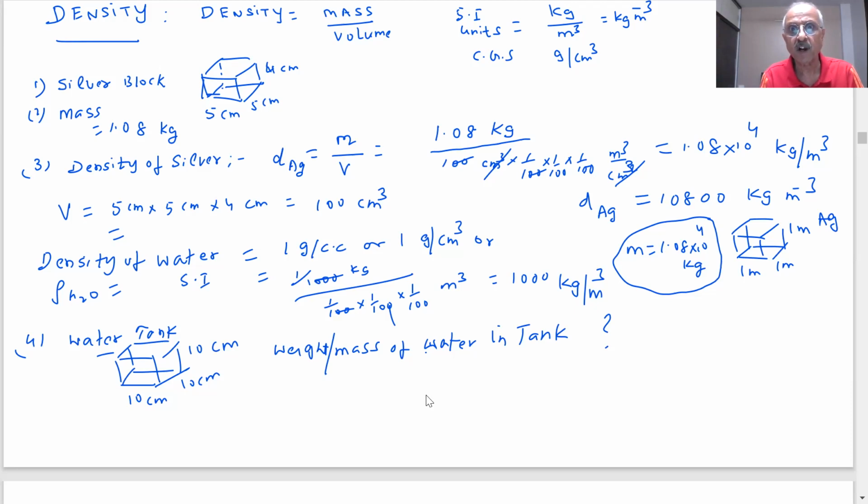What is the density of the water? We already gave you the density of the water. How much water is present in this water tank?